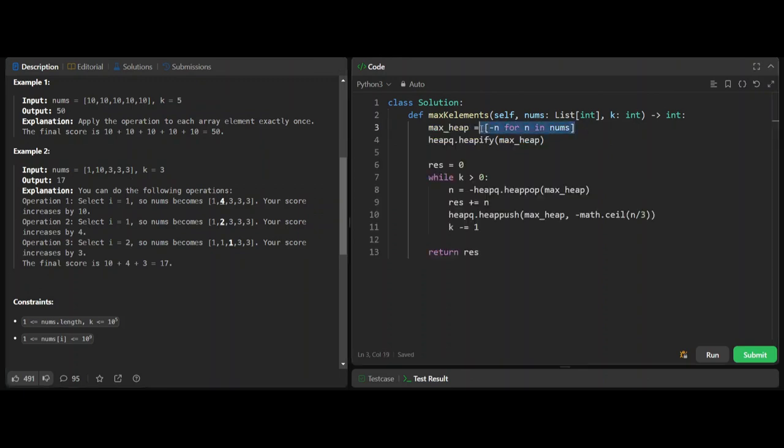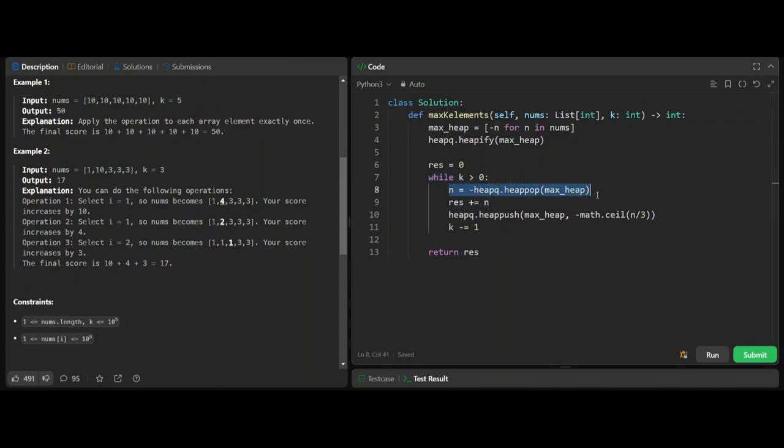Inside our max heap, I will be storing -n because by default in Python, we do not have a max heap. So we need to add a negative symbol to create the max heap, and we will be using heapq.heapify for our max heap. We will be creating a result variable to store our result, and we will be using a while loop to implement the conditions.